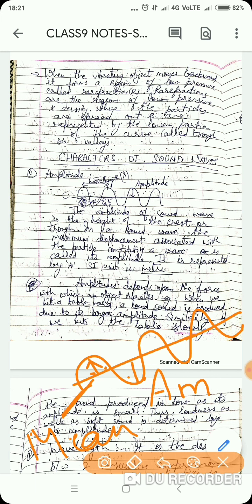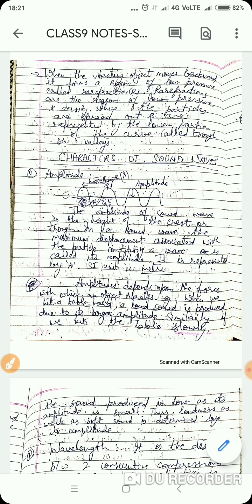And what is its SI unit? It is meter. All right. Now, amplitude always depends on the force. See, if I am striking this table, what happens? Sound is being produced. If I strike it with less force, you will be able to hear less sound. If I strike it with more force, you will be able to hear more sound.